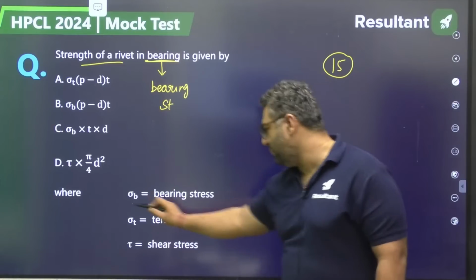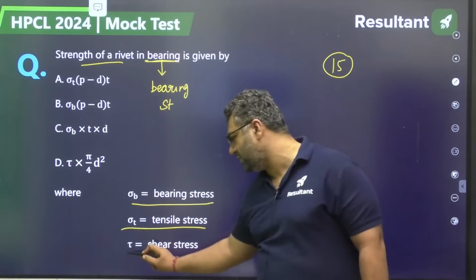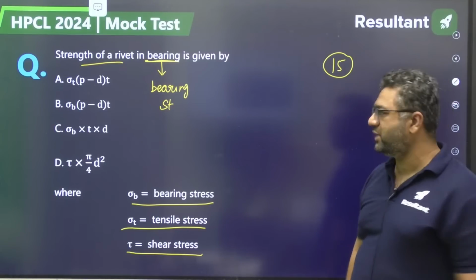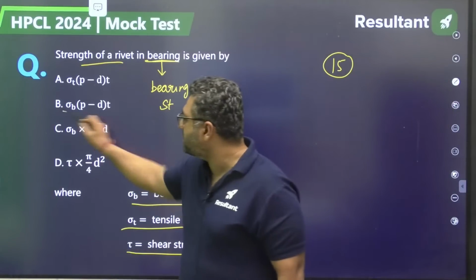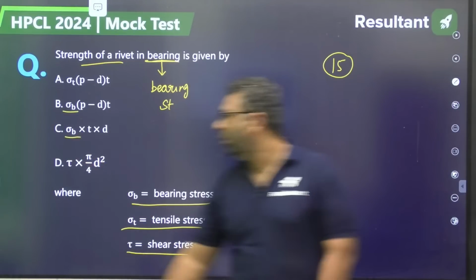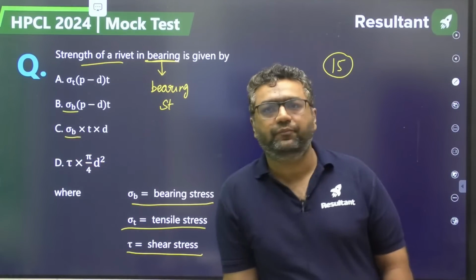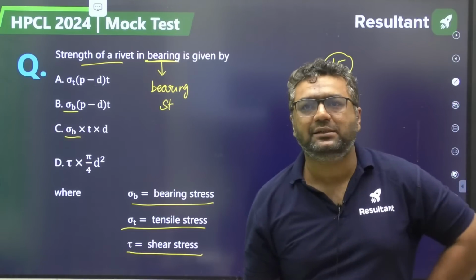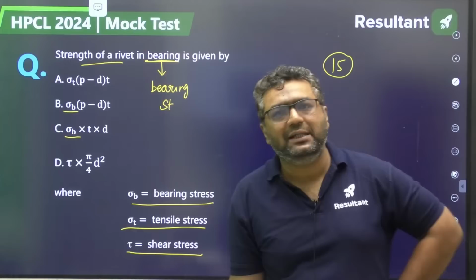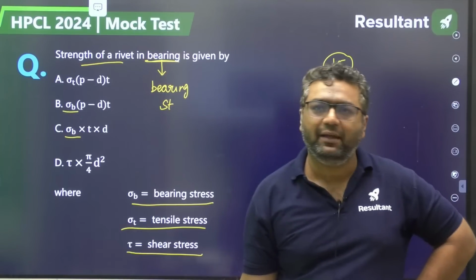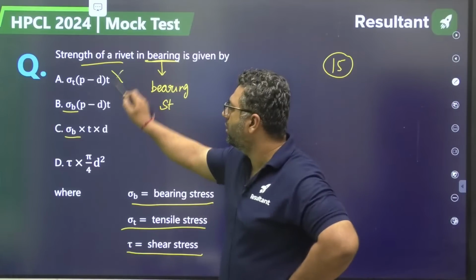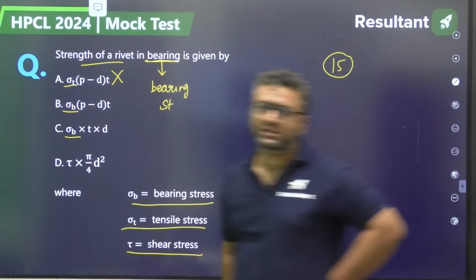You can see sigma B is bearing stress, sigma T is tensile stress, tau is shear stress. So first of all, we need to consider bearing stress. Bearing stress is given in option B and option C. So which option should be correct? Some are saying B, some C, some A. First of all, A cannot be the answer because here we have tensile stress.